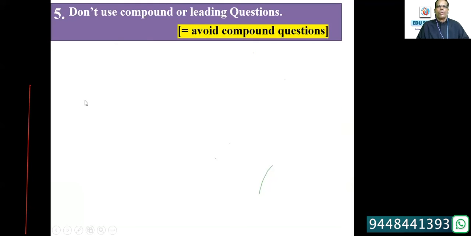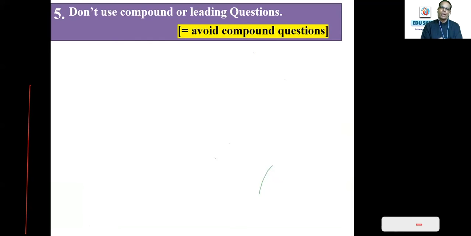Then the 5th skill is don't use compound or leading questions. Never ever use 2 questions together. Avoid compound questions, you will be penalized. If at all you ask compound questions, definitely you will be penalized. Always try to understand that in OET, as well as many other competitive exams, correct answers are okay, and sometimes right answers are okay, and may not be penalized.